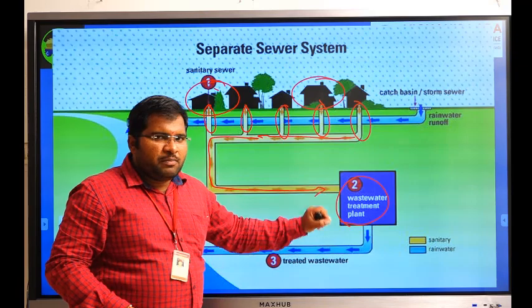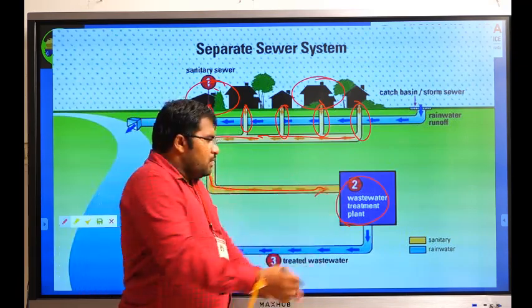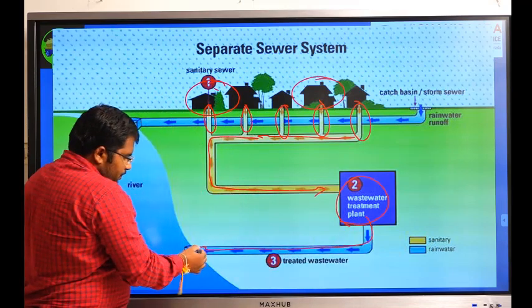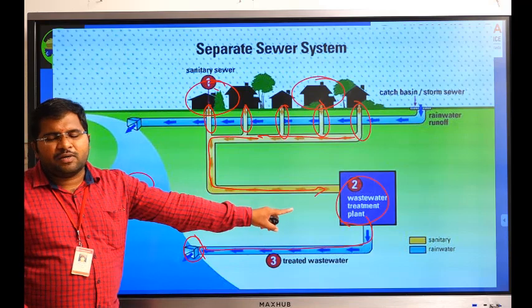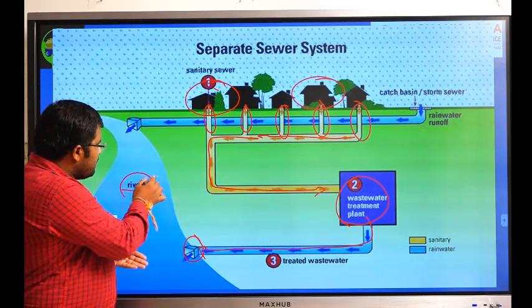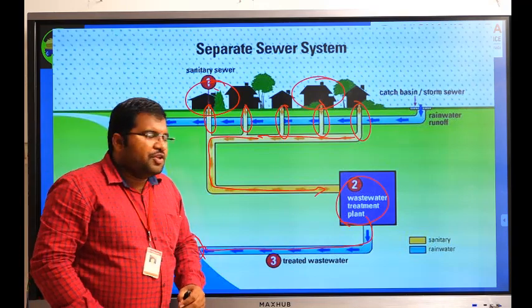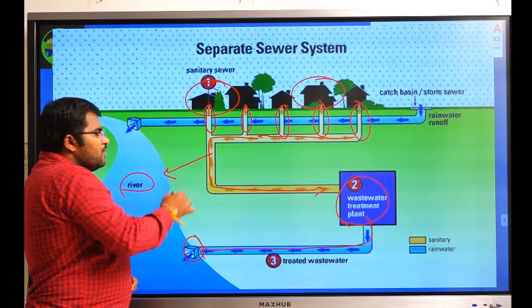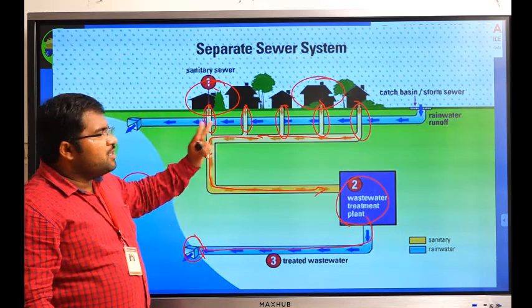sewage will be removed and it will be purified. This water may be directly disposed into the river. This is the river. From the wastewater treatment plant, the wastewater after treatment is coming and joining the river. So there won't be any pollution. If you directly dispose water from here, it will cause serious pollution of the river. Okay, so this is the one system.